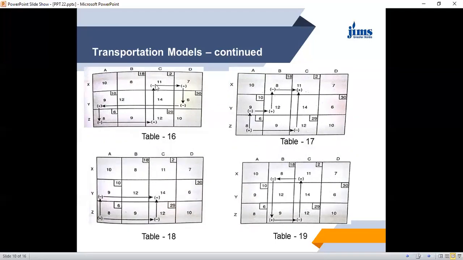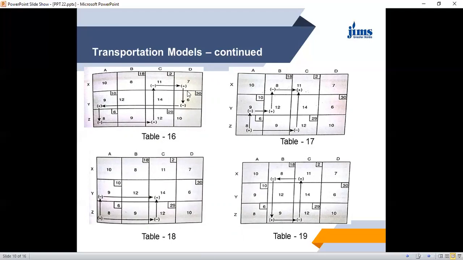So say for this, we start from here. From here we go to here, this, and then we return here again. So this is plus, minus, and then minus. Wherever there is a direction change, we change the positive and negative signs alternately. So we always start from plus and then minus.